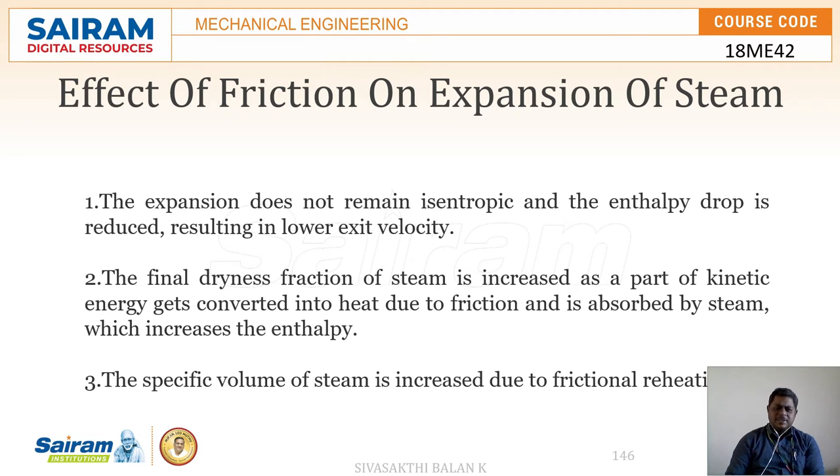The heat generated by the friction between the steam particles and the surface of the steam nozzle is absorbed by the steam. This increases the enthalpy. Because of that, the difference between the initial and final enthalpy comes down, and this reduction in the enthalpy difference reduces the velocity of the steam coming out from the nozzle.